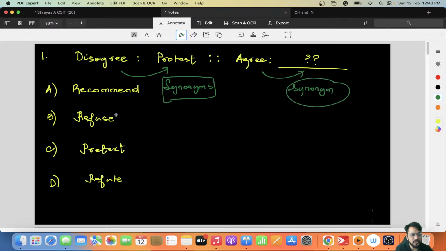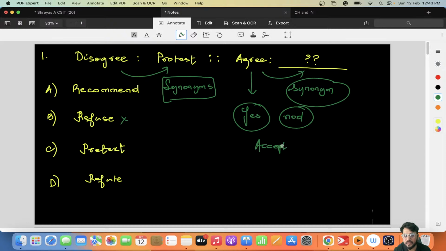It is not refuse. Obviously, what does agree mean? Agree means you want it. You say yes, I accept your opinion. So it is not refuse. Pretext means introduction, like in the pretext of marriage, or in the pretext of a football match. It means a reason given.